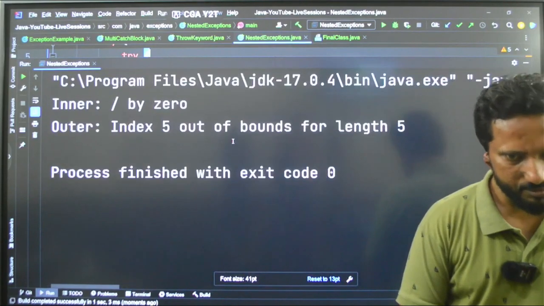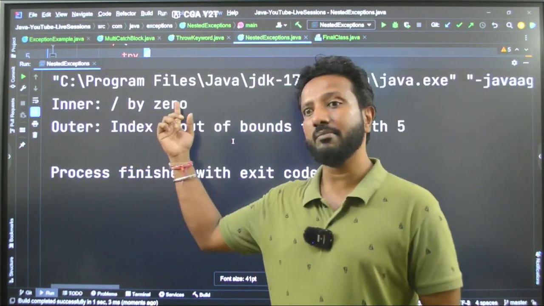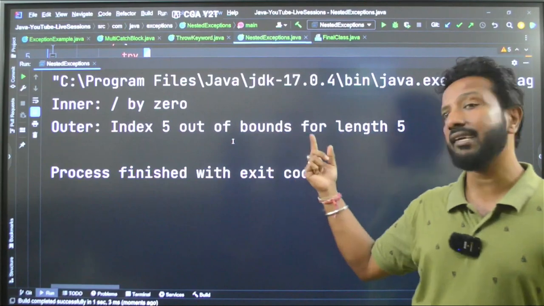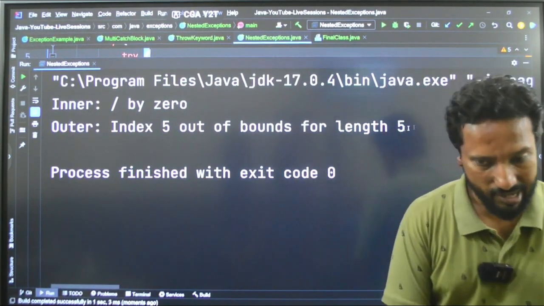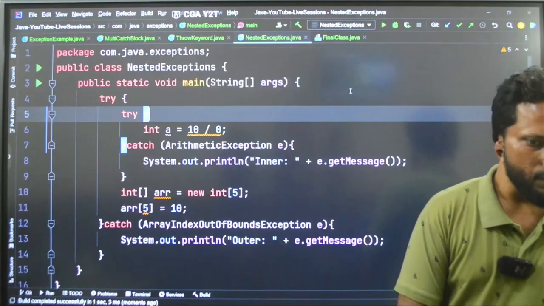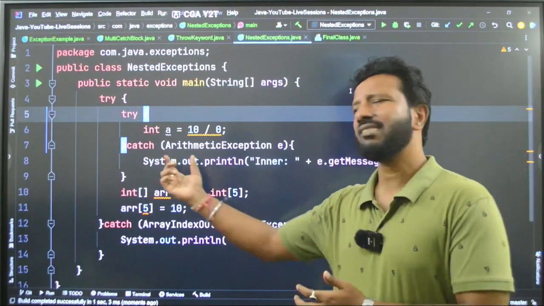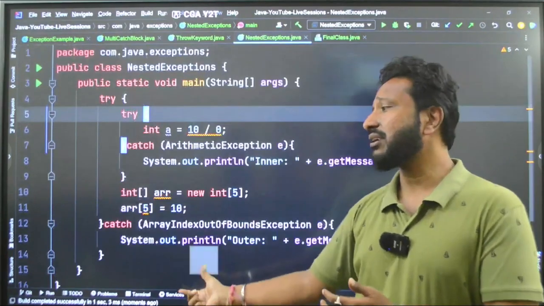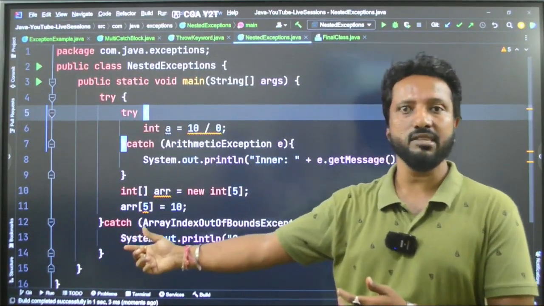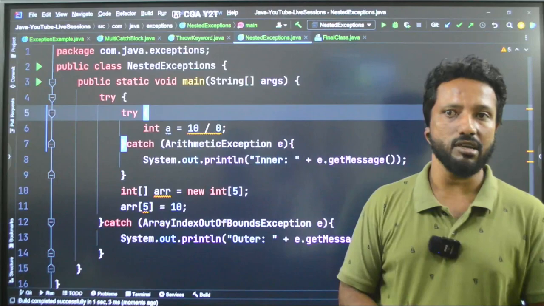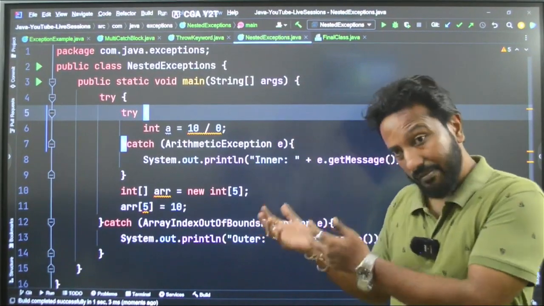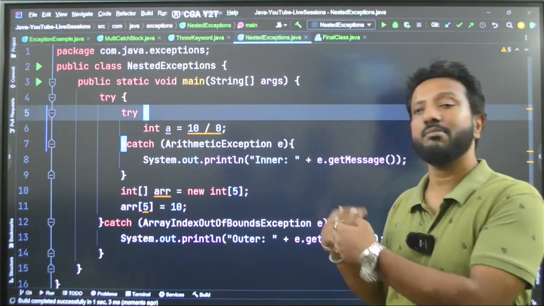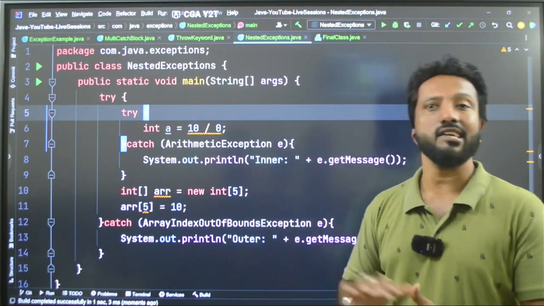See, the inner is giving the divide by 0 exception, the outer is giving the index out of bounds exception. Make sense? This is how you actually handle nested exceptions. Very simple example to understand. I just wanted you to know the syntax. So this is how you will understand that. Please make sure you revise them and practice them on your own. Then only you will be able to utilize them in your day-to-day activities. Okay?